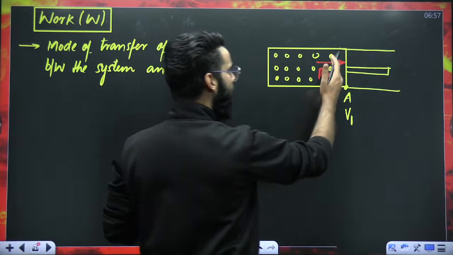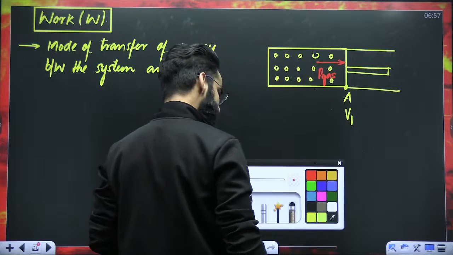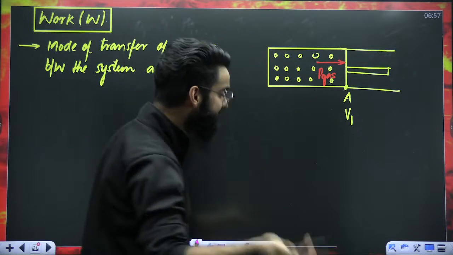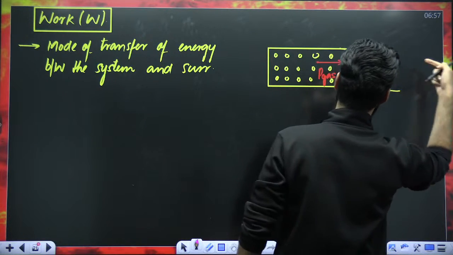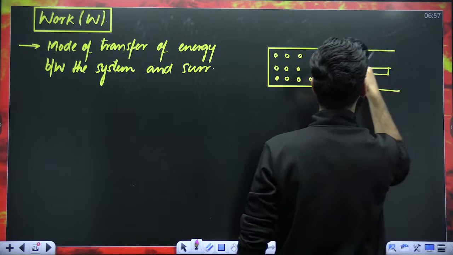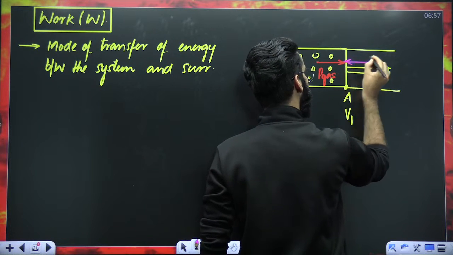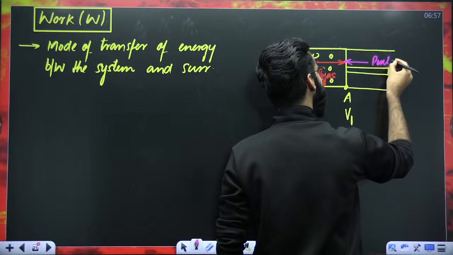Now, outside this piston, there is atmosphere, and atmosphere contains gases as well. Those gas molecules will also be colliding with the piston from outside. So from this side, there will be one more pressure, which you call P external.